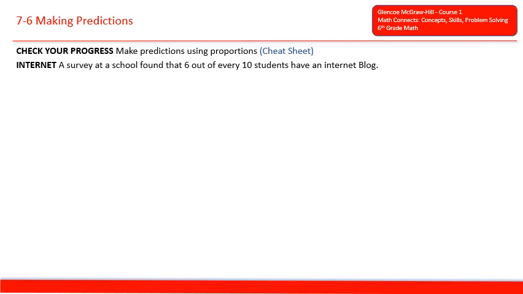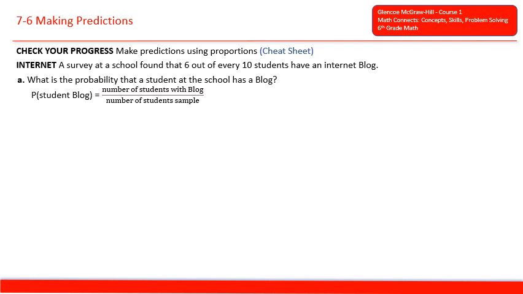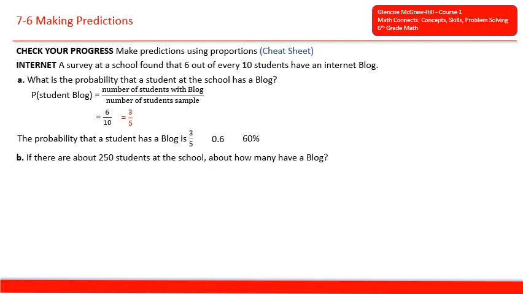Check your progress. A survey at school found that 6 out of every 10 students have an internet blog. What is the probability that a student at the school has a blog? So the probability of a student having a blog is the number of students with a blog over the number of students in the sample. So that equals 6 over 10, or 3/5 when we simplify. And the probability that a student has a blog is 3/5, or 0.6 in decimal, or 60% in percentage.